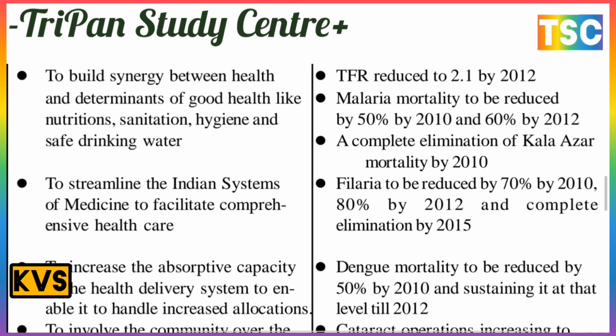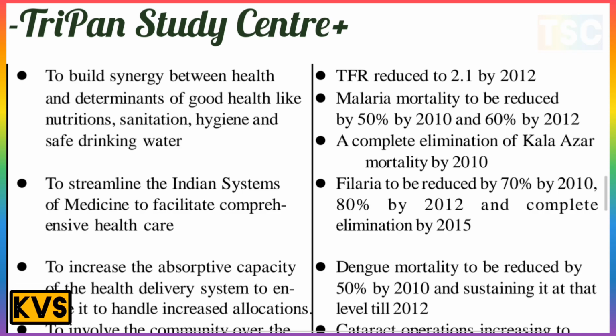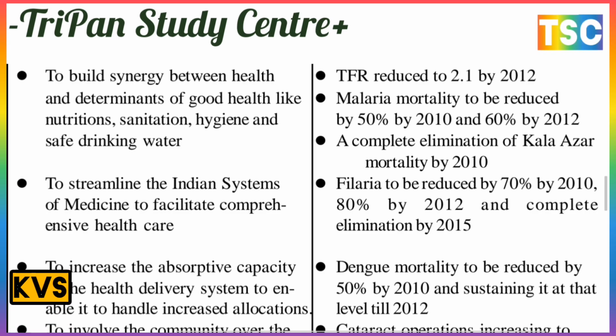Here there is a bridge between health and the determinants of health, like nutrition, sanitation, hygiene and safe drinking water. This is the vision. The target here is TFR reduced to 2.1 by 2012. Malaria mortality is to be reduced by 50% by 2010 and 60% by 2012. This is the most important target here.